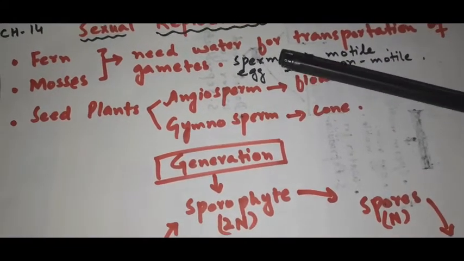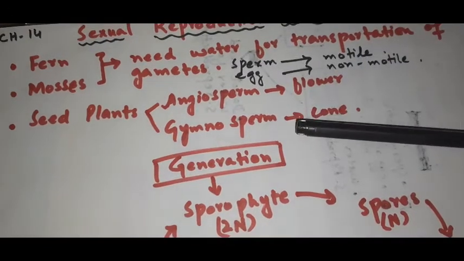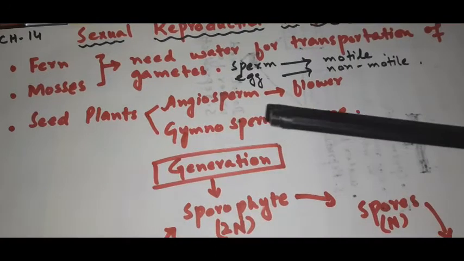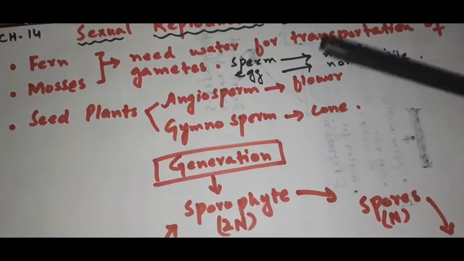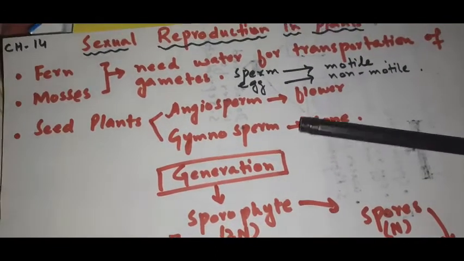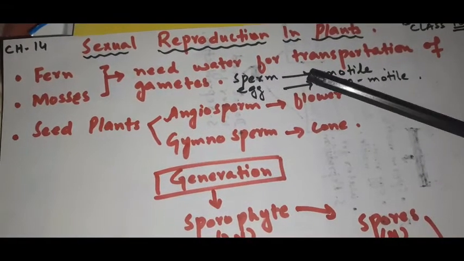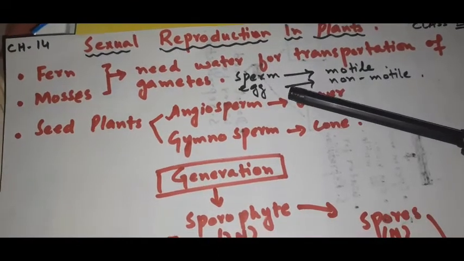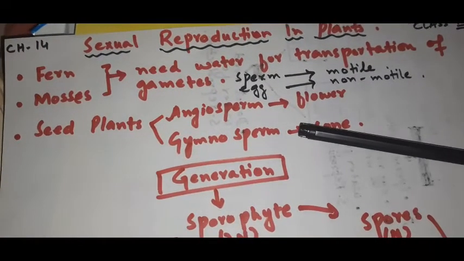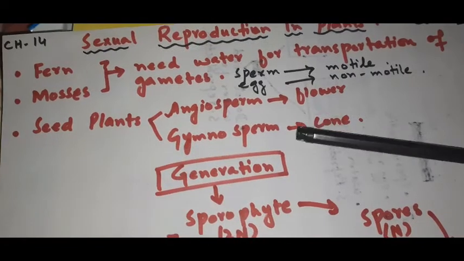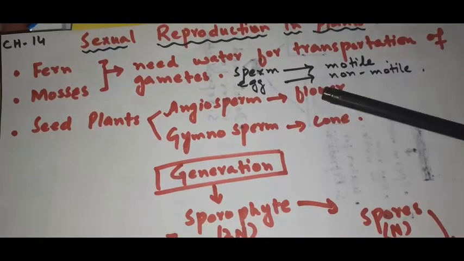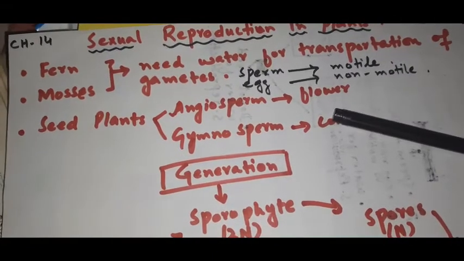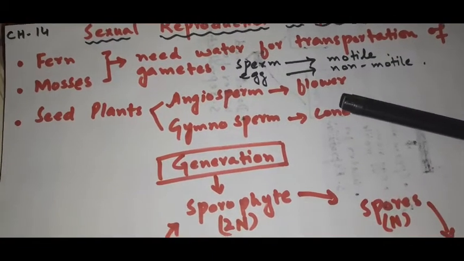In gymnosperm and angiosperm, there is a special method for carrying the sperm to eggs. So they do not need water for reproduction. This is a very important point. In fern and mosses, we need water for the transportation of gametes, the transportation of sperm toward the egg, right? While in seed plants, there is no need of water. They follow a different method for the transportation of sperm toward the egg. Later on, we will discuss that process.